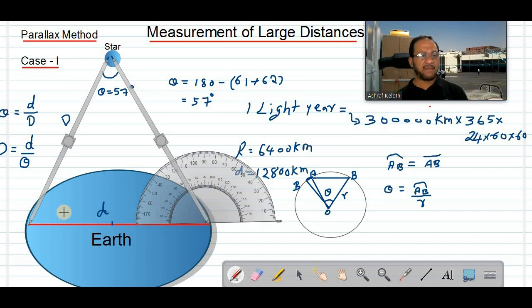Here small d is the diameter of the Earth, or the distance between two observatories. If you take two observatories far away from each other, then small d will be the distance between them, and theta is the parallax angle measured by observing the star or the planet simultaneously. To get a large value of the parallax angle, we take two observatories far away from each other. So remember, this is the equation used for the parallax method.